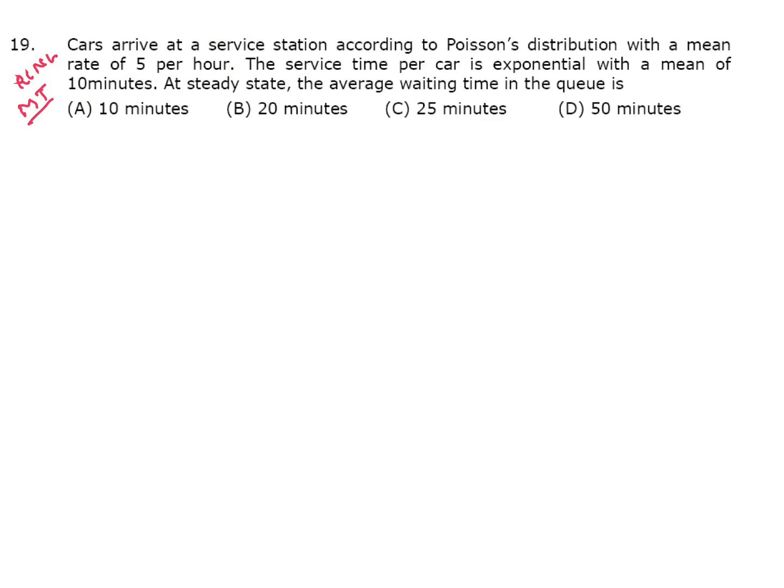This is a GATE question. Lambda arrival rate is 5 per hour. Service time is 10 minutes, so mu is 6 per hour. Average waiting time in the queue, Wq, is lambda by mu into mu minus lambda.